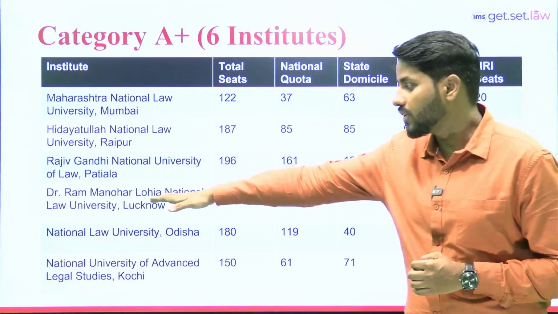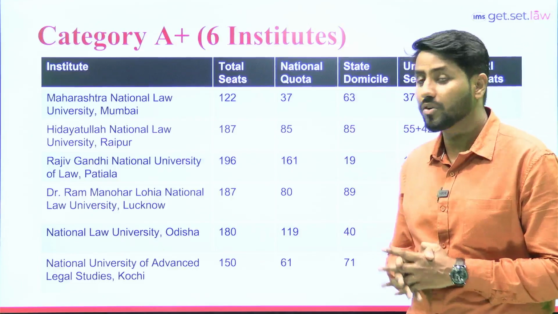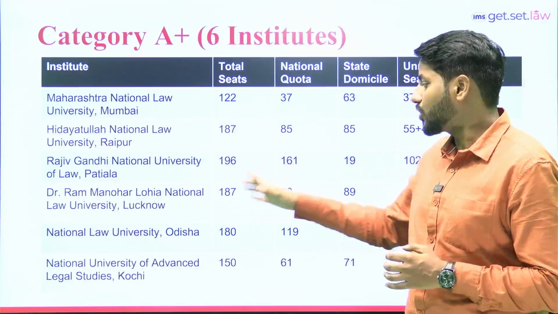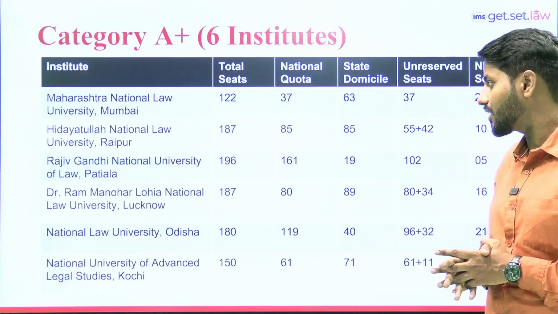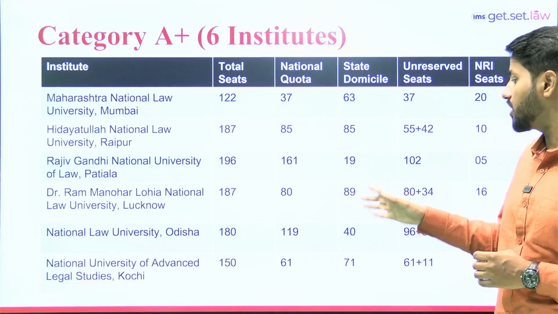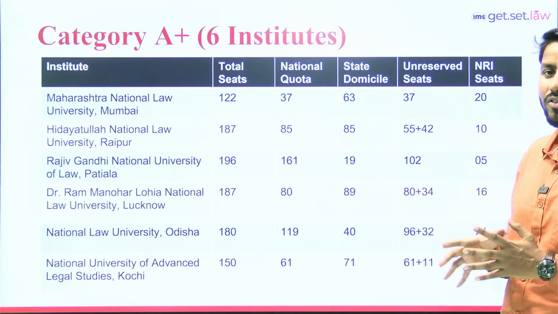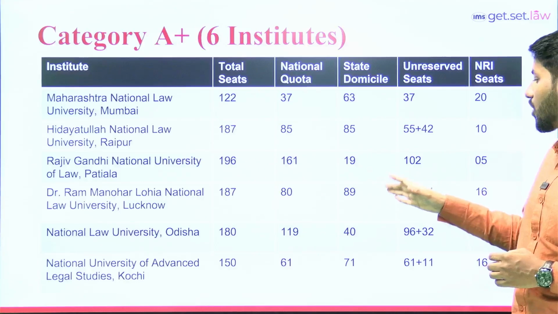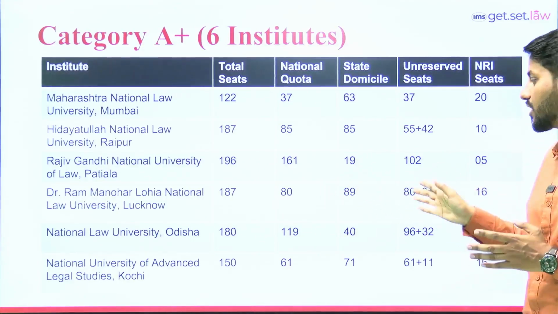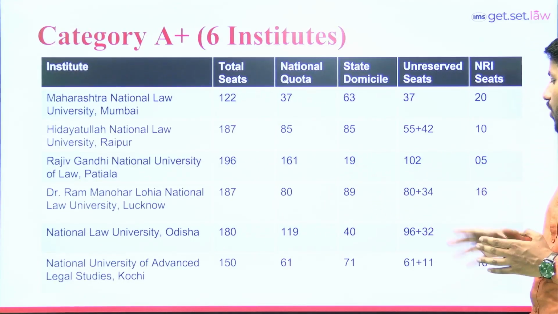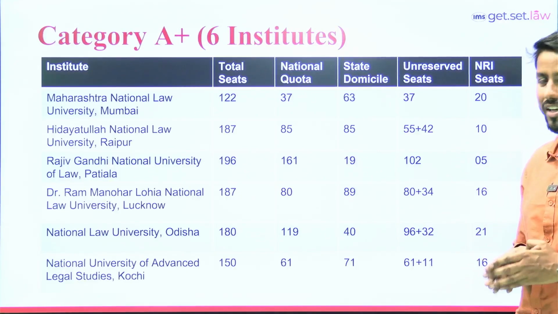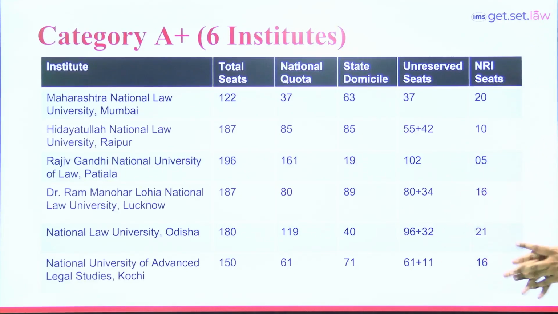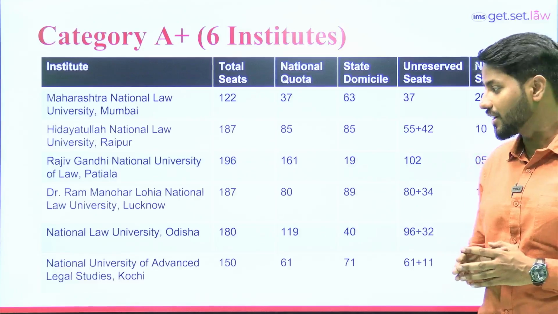The next college will be Dr. Ram Manohar Lohia National Law University, Lucknow, that is in UP. In total, 187 seats. Out of 187 seats, 80 seats are for national category or all India candidate students, and 89 seats are reserved for state domicile. Out of 80 seats, everything is for the unreserved category, and 34 seats out of 89 are for the unreserved category in the state. And in total, they are offering 16 seats for NRI category students.